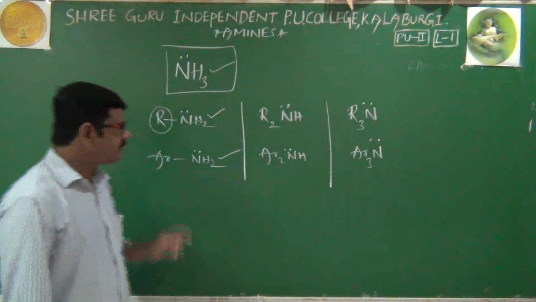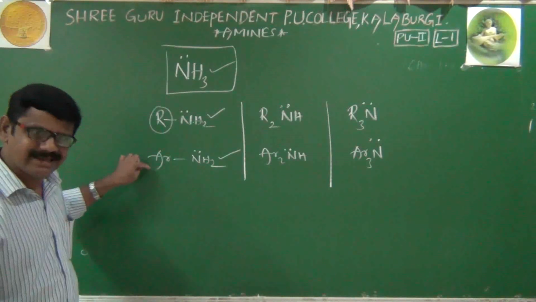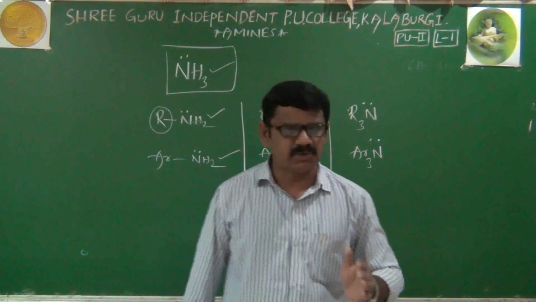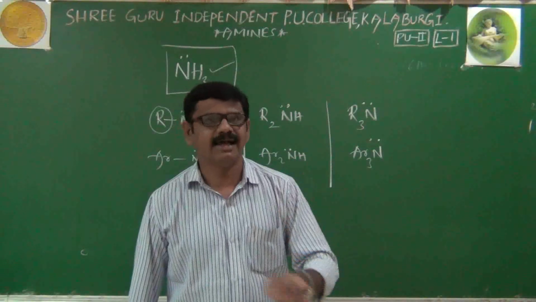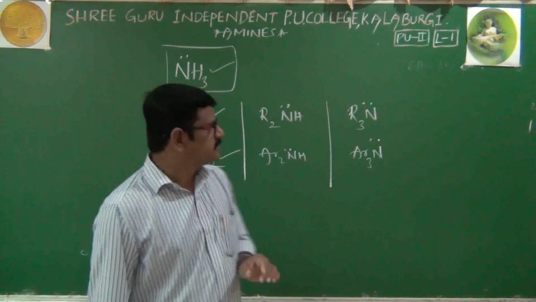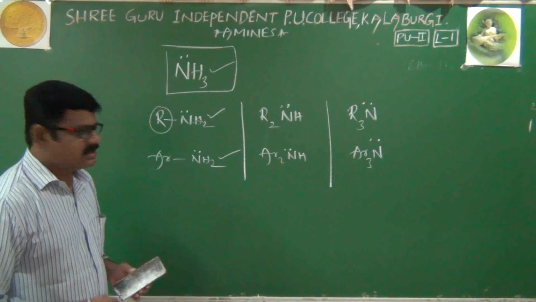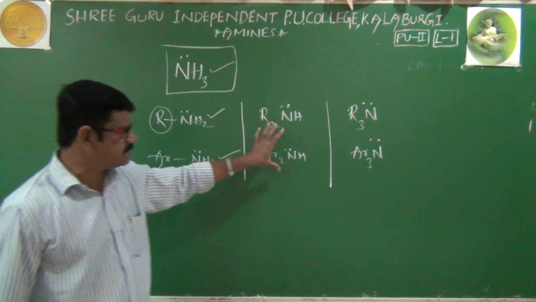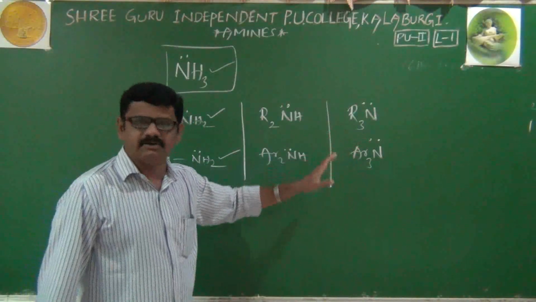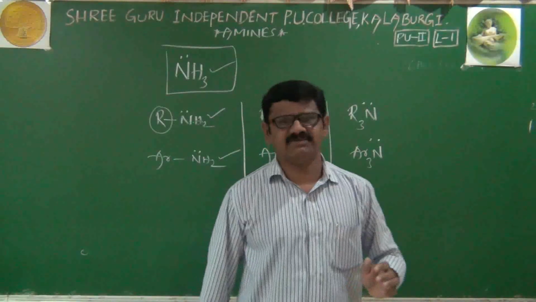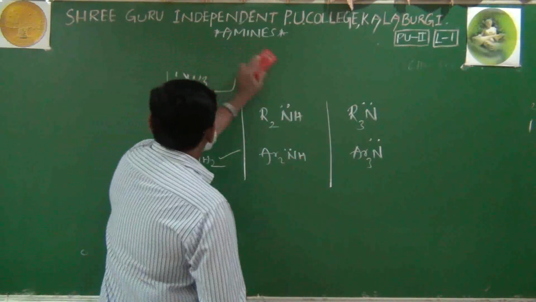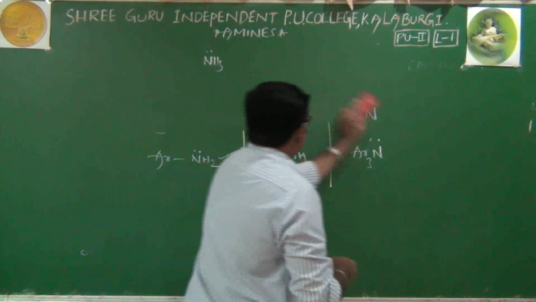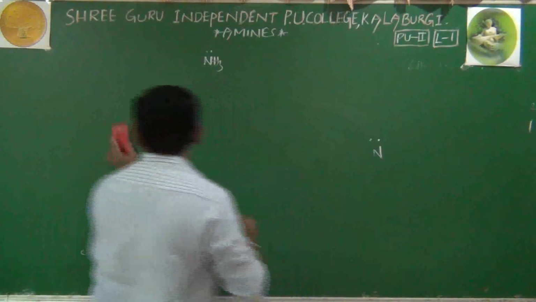I'll repeat once again. Amines are alkyl or aryl derivatives of ammonia which are obtained by replacing one or more hydrogen atoms of ammonia with alkyl or aryl groups. This is just the introduction of amines. Now if you observe, we are having three types of amines. This is one type of amine, it is another type of amine, this is another type of amine. That's why now we'll discuss the classification of amines. How amines are classified, we'll learn clearly.